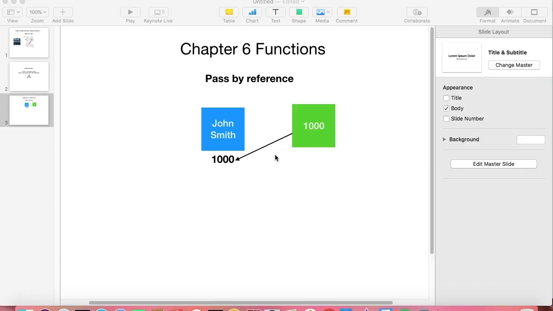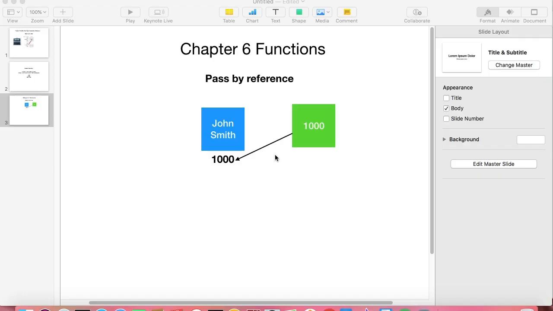So let us begin. Till now, we are learning Python and we are in chapter 6, function. Today, I am going to tell you about a very important concept, that is pass by reference.